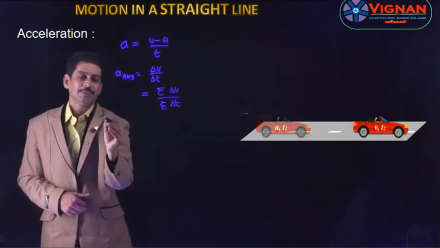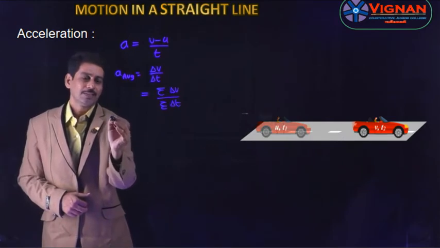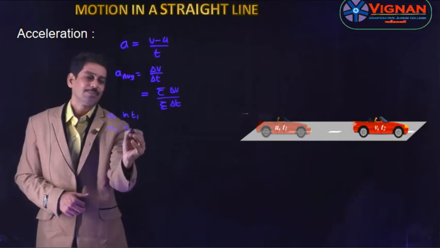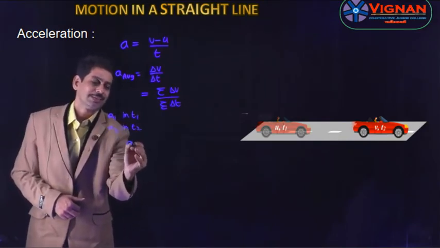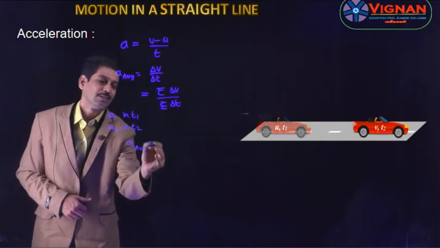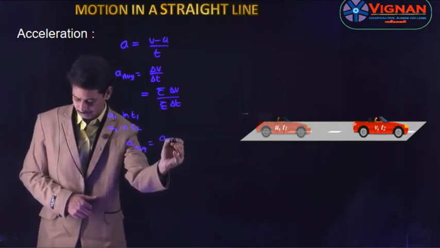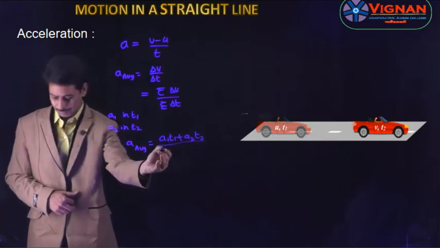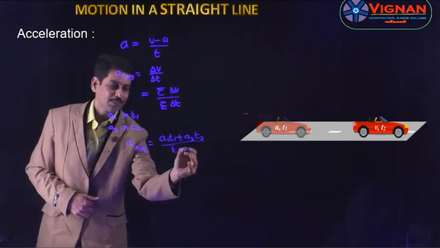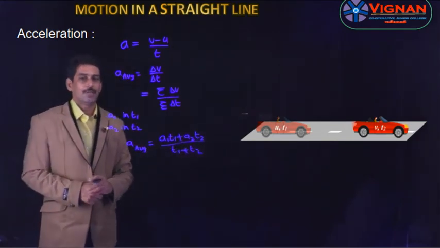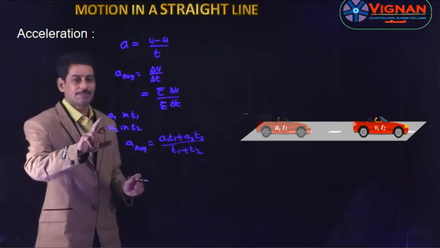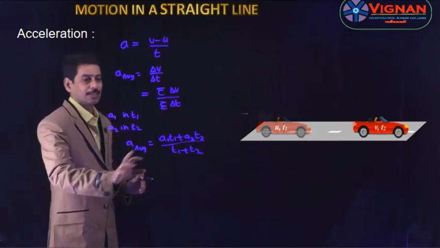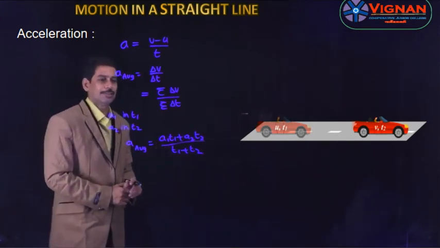And if a particle travels with uniform acceleration and covers a1 in time t1 and a2 in time t2, then the average acceleration is given by (a1 t1 + a2 t2) divided by (t1 + t2). So if a body travels with uniform acceleration, covers a1 in time t1 seconds and a2 in time t2 seconds, then the average acceleration is given by (a1 t1 + a2 t2) by (t1 + t2).